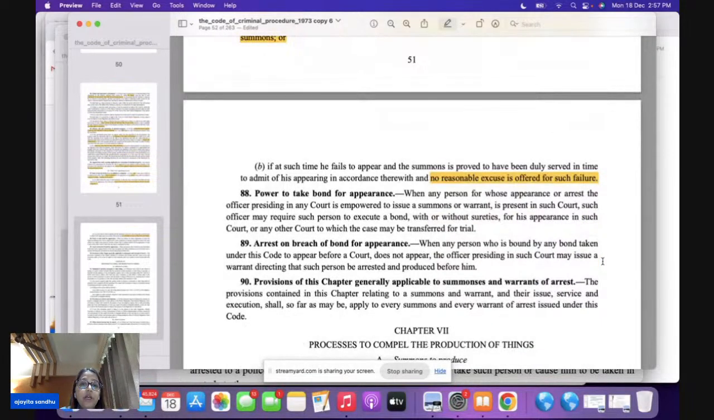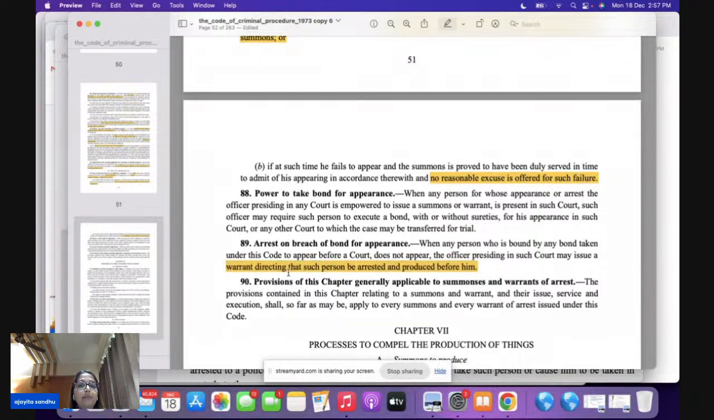On this point, section 88 is your prelims question. A section based question is asked: where is the power to take bond for appearance given? It is section 88. Now, if the bond has been given by you and this person does not appear, this person can be arrested also.